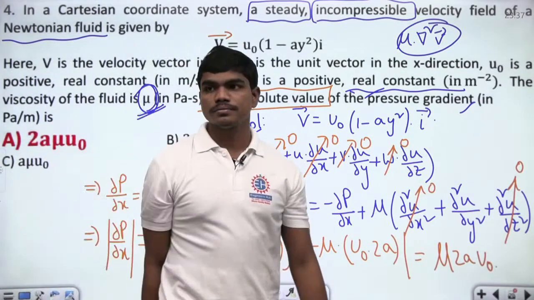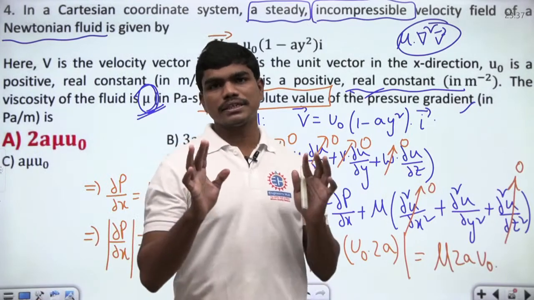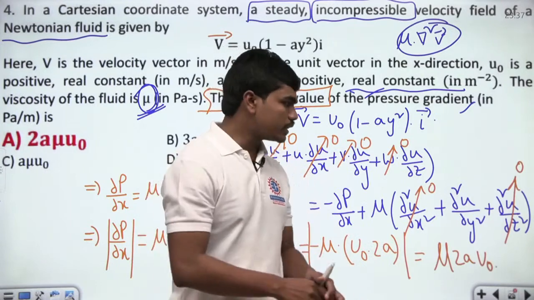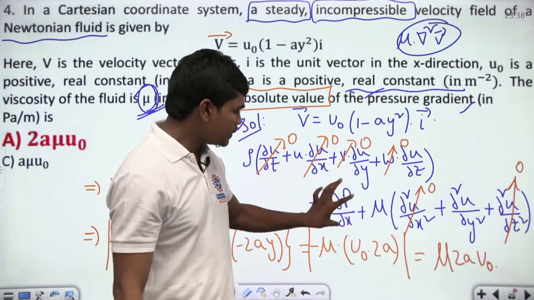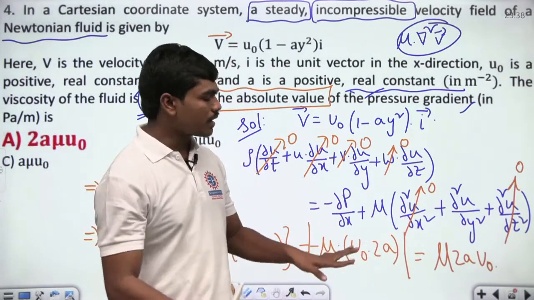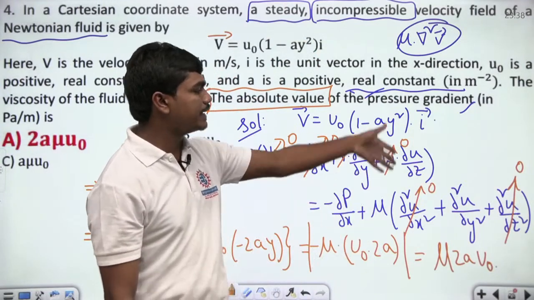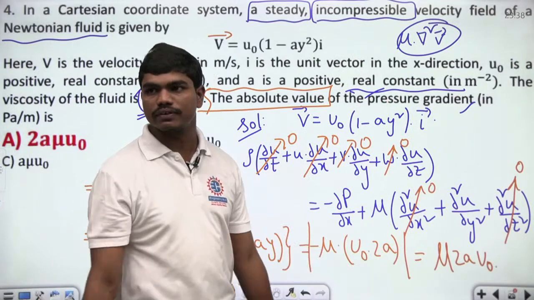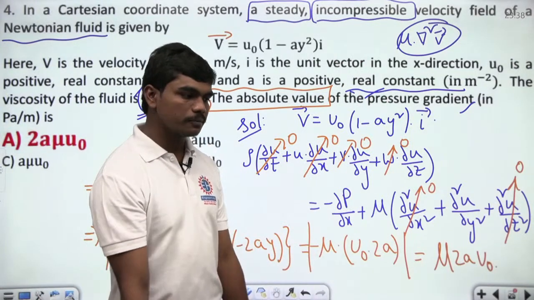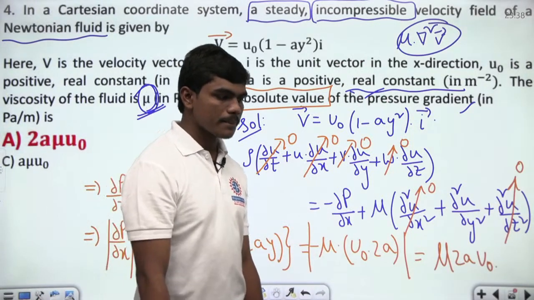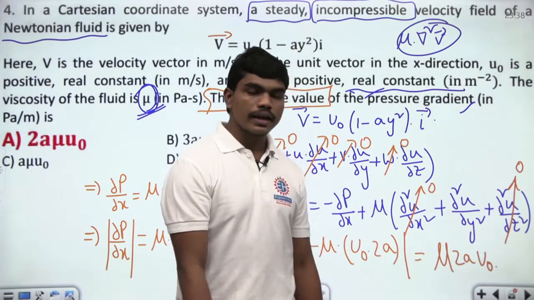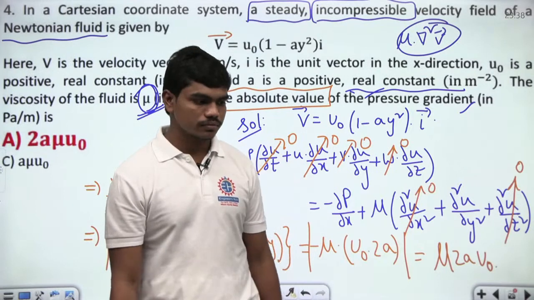Is that clear to all of you? Anytime, please try to do one thing: write the fundamental equations, then try to approximate a few things. This is the fundamental equation that involves pressure gradient, viscous forces and all. But of course, depending on the velocity profile, you can neglect or eliminate a few terms out of this. This is the classical Navier-Stokes equation, which you know very well. Clear? Yes or no? Is that clear to all of you?